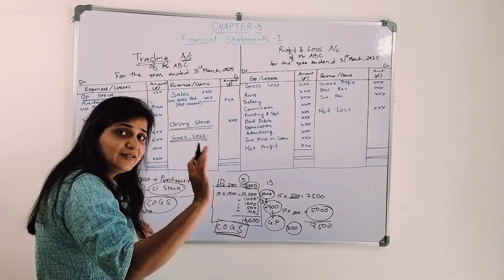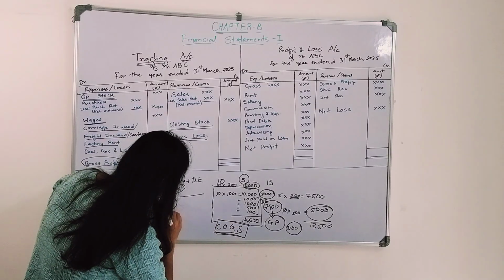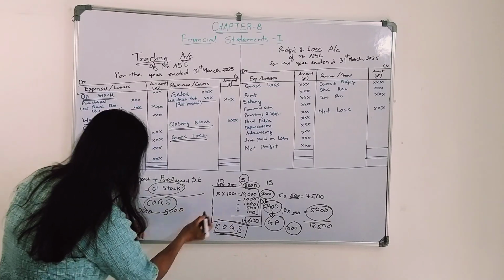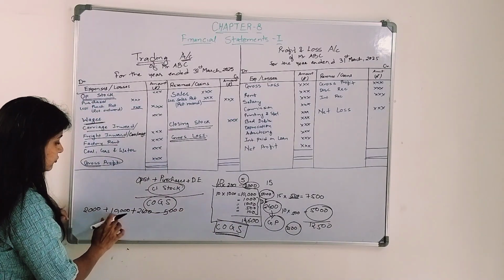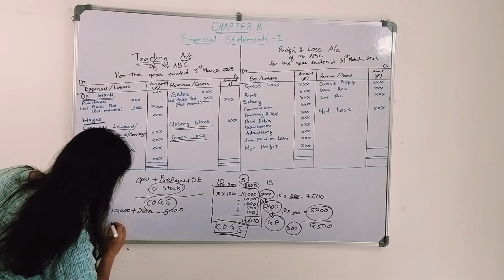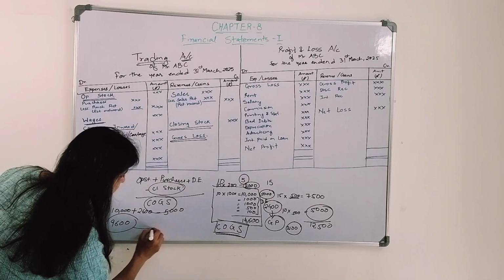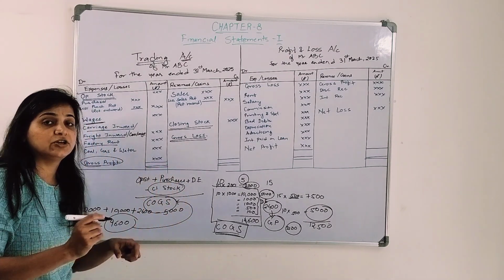It is there in the stock, so I have to deduct that amount also, that is 5,000. So what is my cost of goods sold here? 12,000 plus 14,600 minus 5,000, that is 9,600. So this is the cost of goods sold.